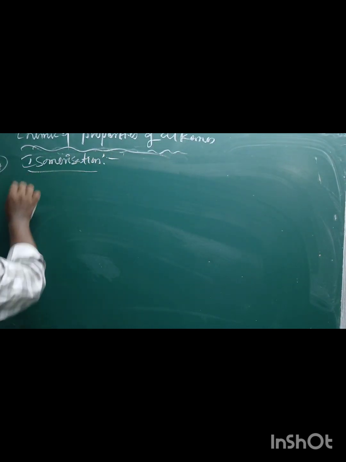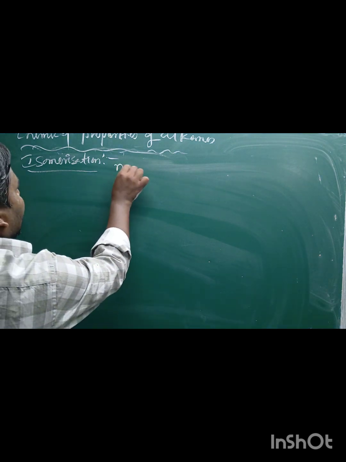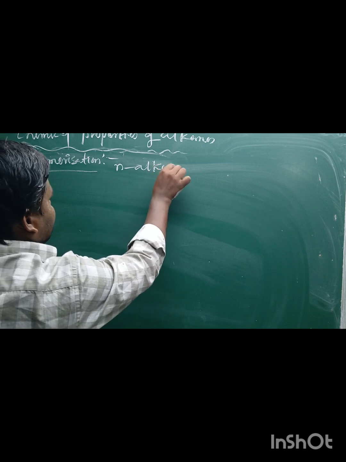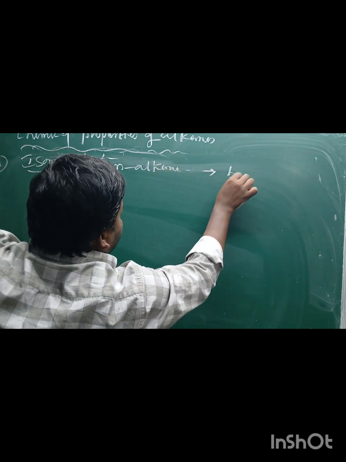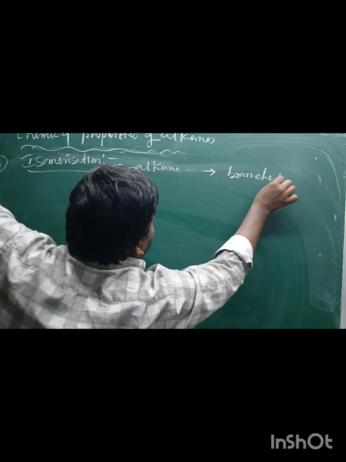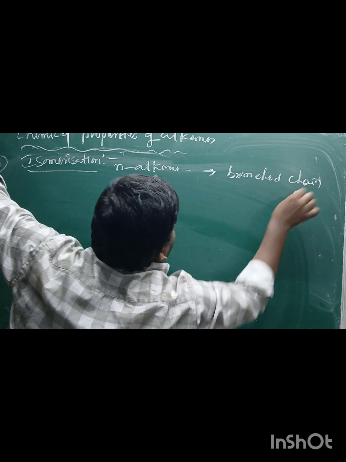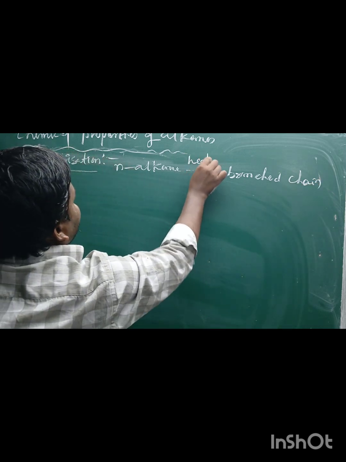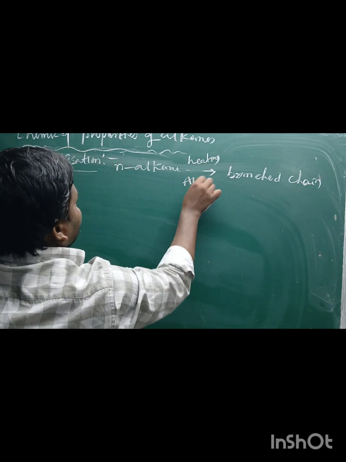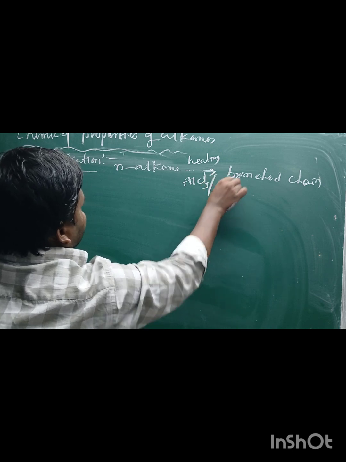Isomerization means heating N-alkanes with anhydrous aluminum chloride or HCl to form a branched chain. Normal straight chains can be converted into branched chains on heating in the presence of AlCl3 or HCl.